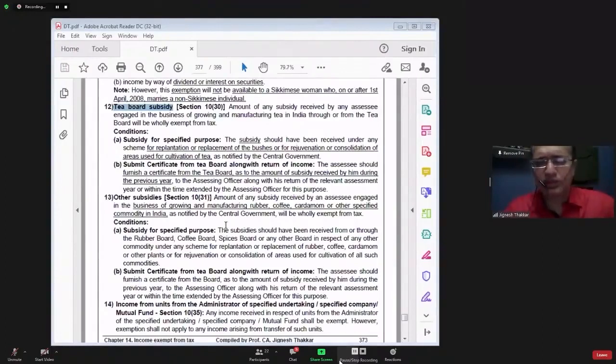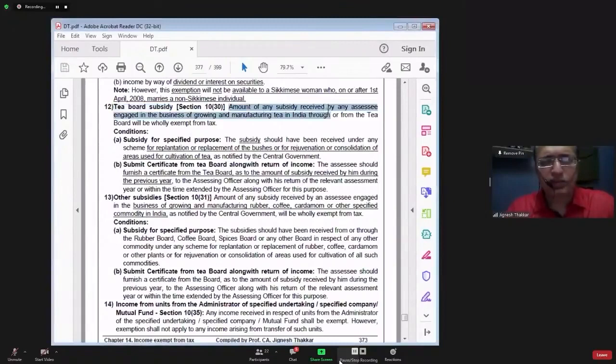For this purpose, they may receive a subsidy from the government. Government is providing a subsidy for replacement of tea bushes. So whatever subsidy is received for replacement of tea bushes from the government through the tea board will be exempt from tax.